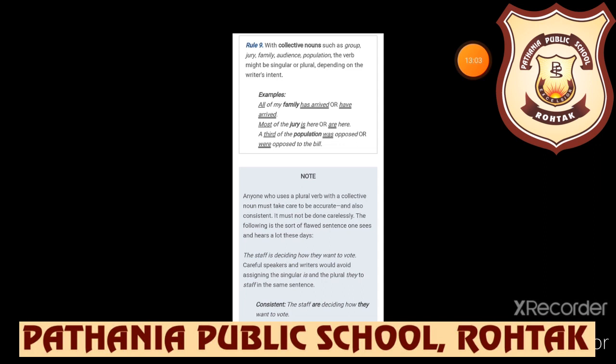So now let's move to rule number 9. With collective nouns such as group, jury, family, audience, population, the verb might be singular or plural depending on the writer's intent. So here are the examples. All of my family has arrived. So family here is singular, has arrived, or you can also write have arrived. Most of the jury is here or are here. So depending on the intentions, we would just make it agree to the subject.